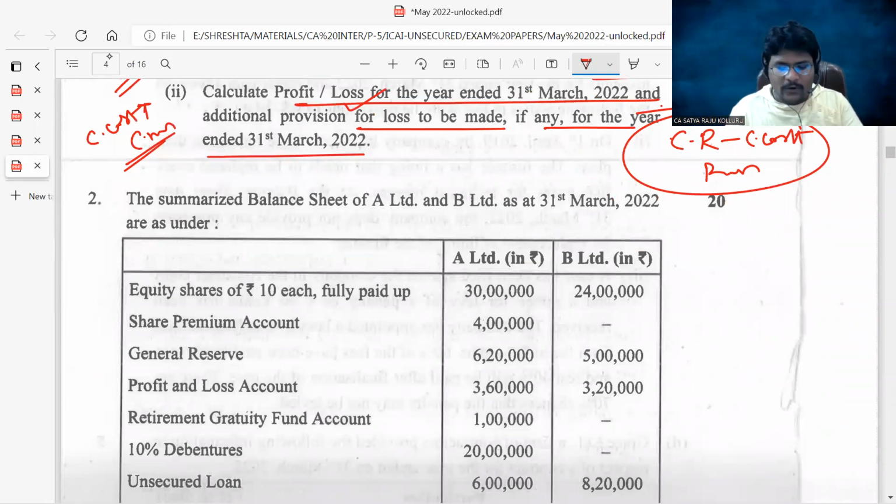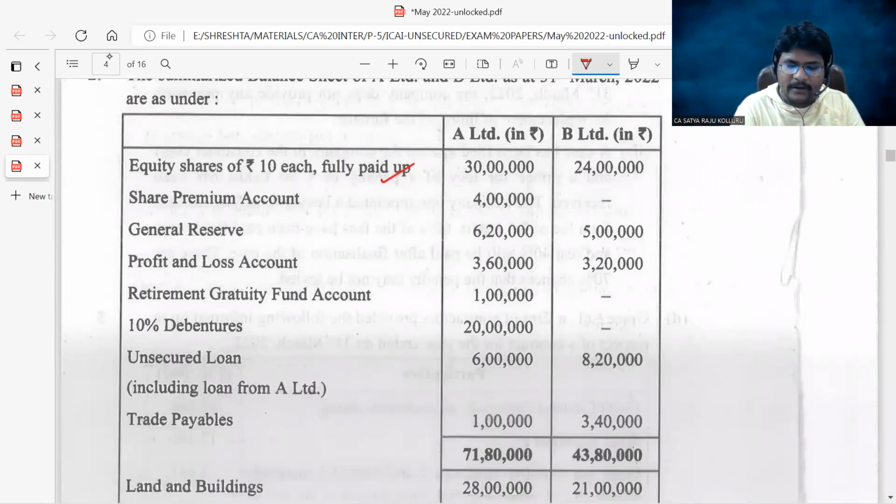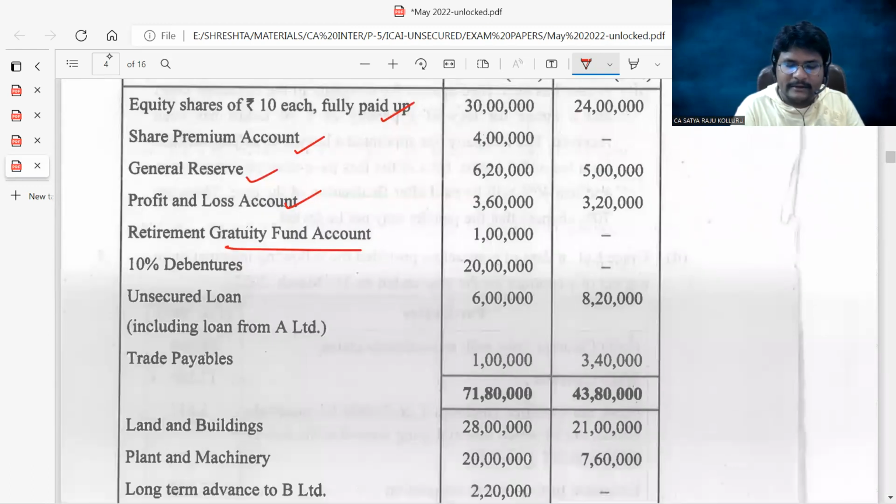Okay, so now equity share capital is given, there is no preference share capital, securities premium, general reserve, P&L account, retirement gratuity fund, 10% debentures, unsecured loan, which includes a loan from A Limited.